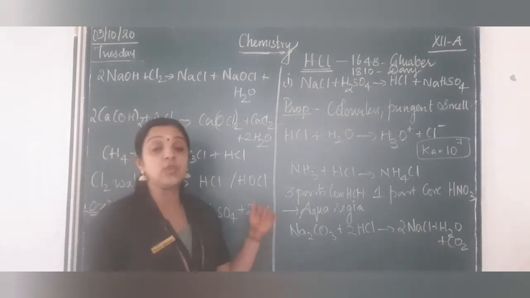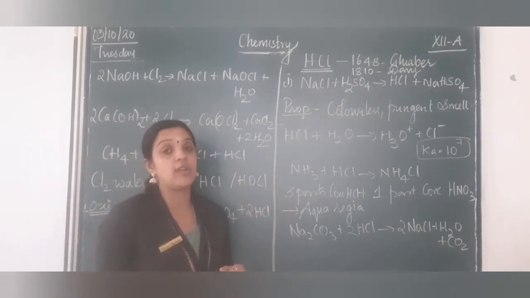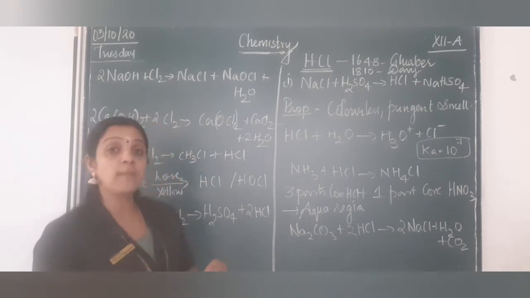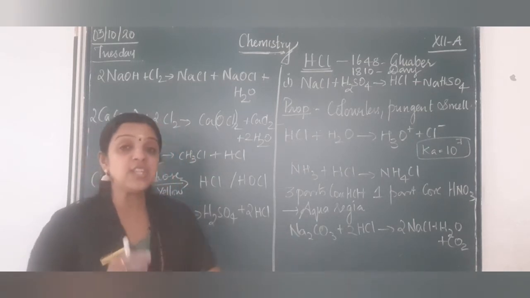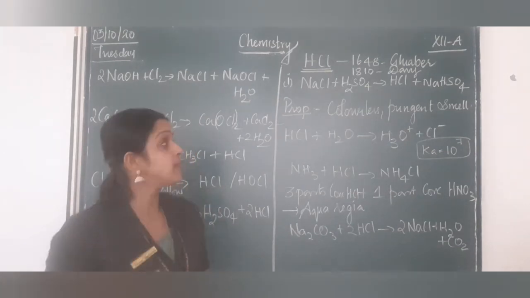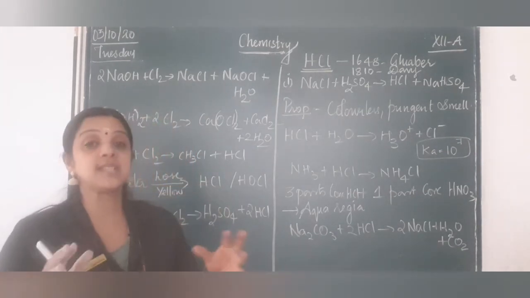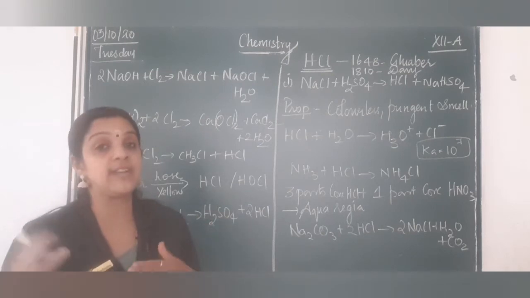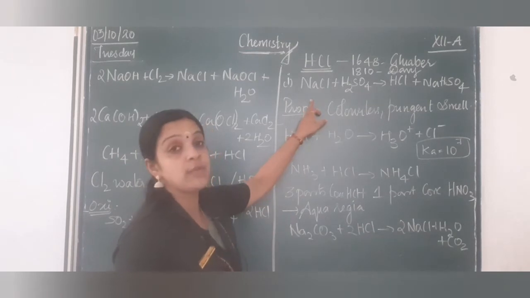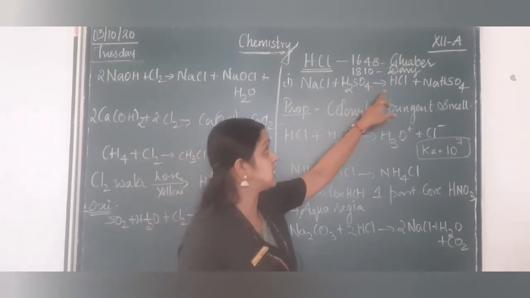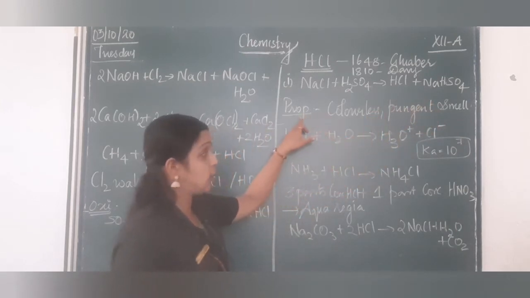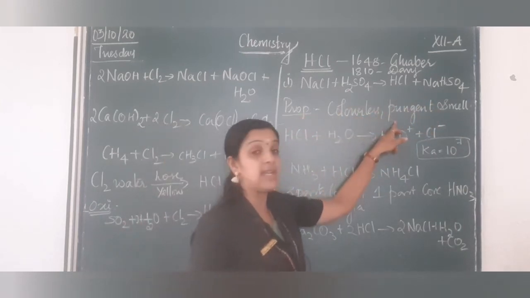Now we will get into hydrochloric acid, or hydrogen chloride. In 1648, Glauber was a scientist who gave an initiative to find this compound, but in 1810 Davy found that this compound is nothing but a combination of hydrogen and chlorine. Now how was the preparation? When sodium chloride was treated with sulfuric acid, you get hydrogen chloride and sodium bisulfate. Now it's a colorless and pungent smelling gas.